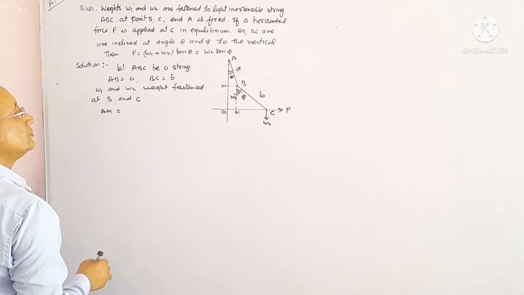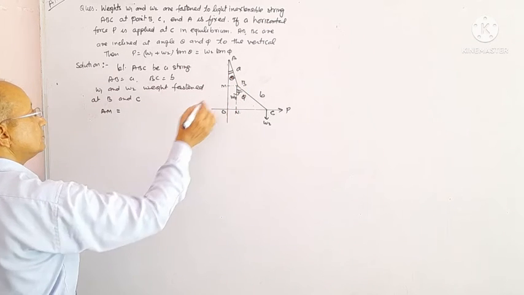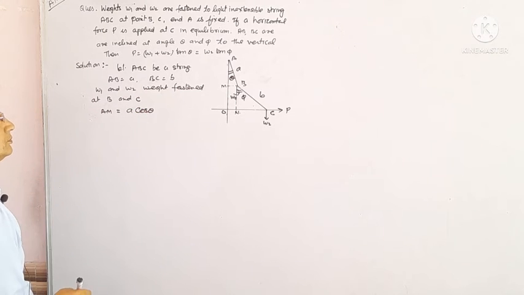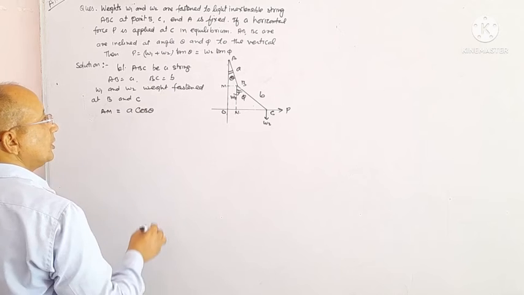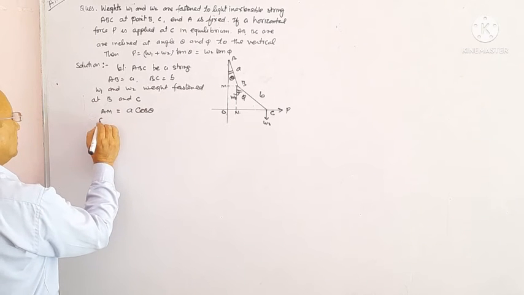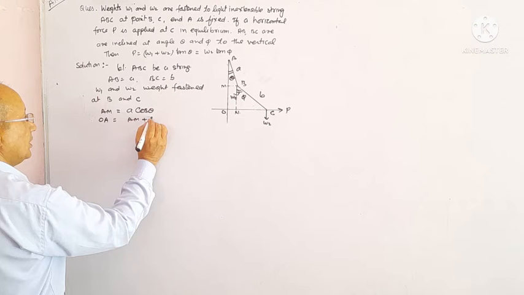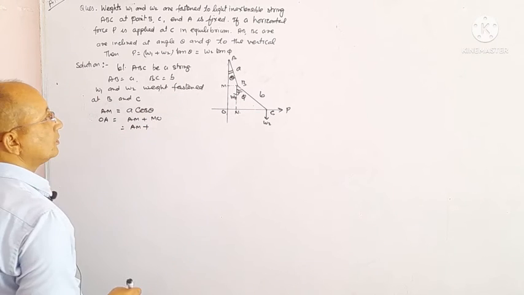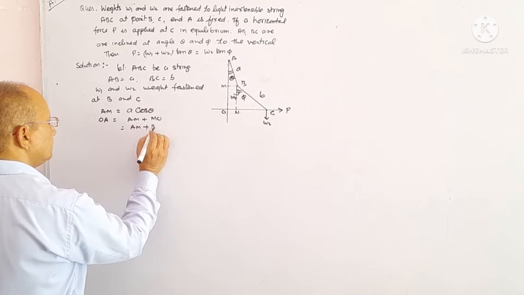AM equals a cos theta, and OA equals AM plus MO, or AM plus OM equivalent to BN.